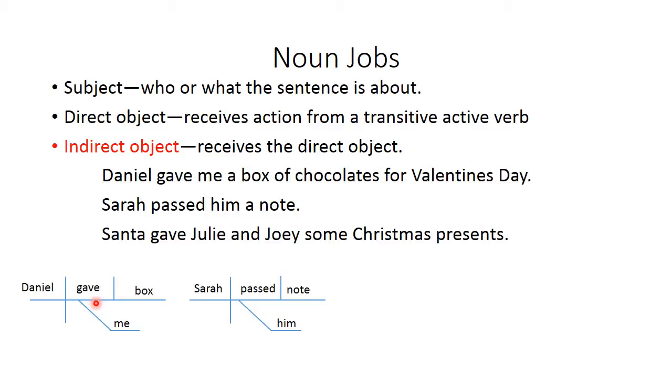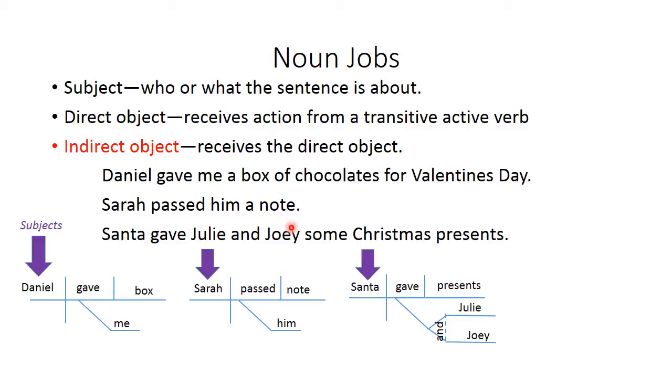You can also have compound indirect objects. So if you had something like Santa gave Julie and Joey some Christmas presents, you would say Santa gave what? He gave presents, right? So who received those presents? The presents are the direct object getting the action, and Julie and Joey are the ones who received the direct object of presents. So that would diagram under gave, and you have to split the line and put Julie and Joey and put your conjunction.